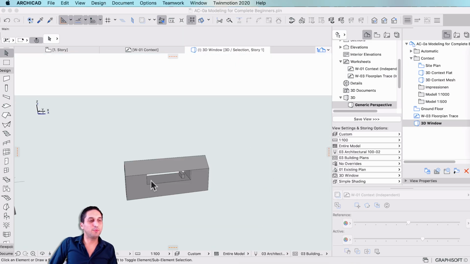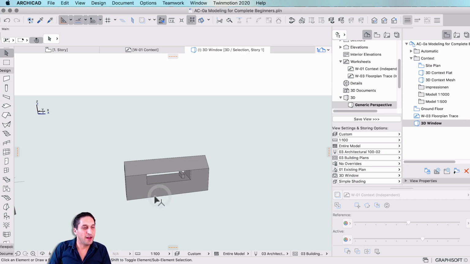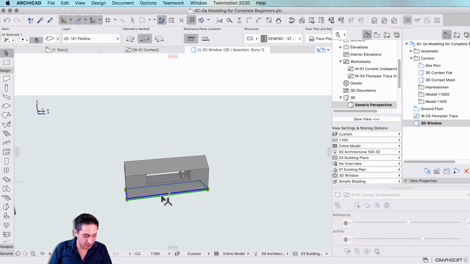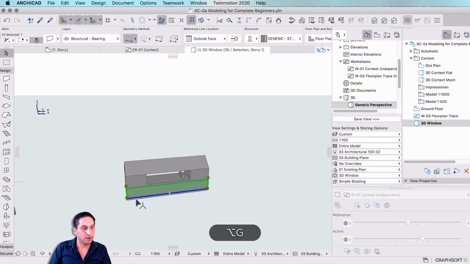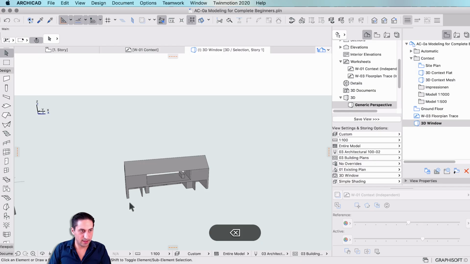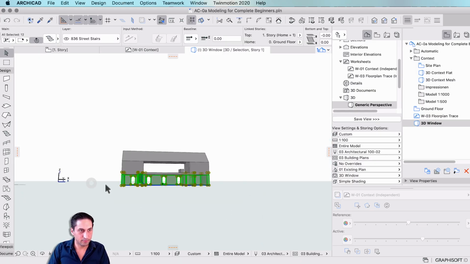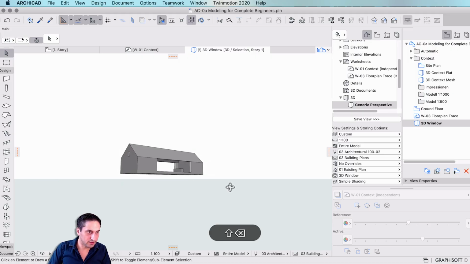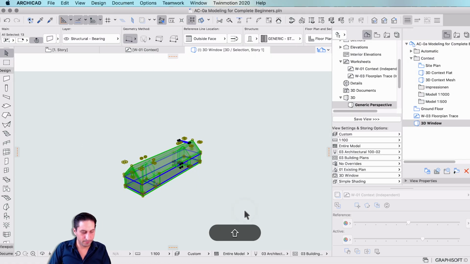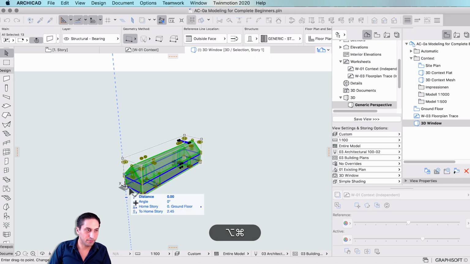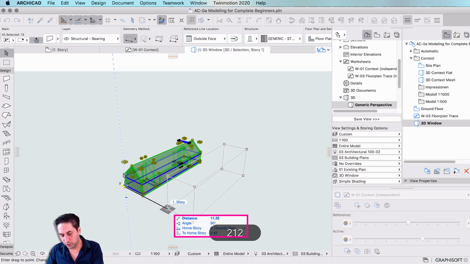Here we essentially need to break this up into two pieces so that we can 3D print it in one go. For that, we are going to start by erasing the ground floor. Alt G, we select this one, take it out. We select and erase everything we have here on the ground floor. Excellent.